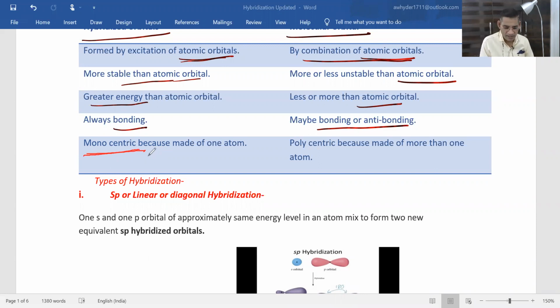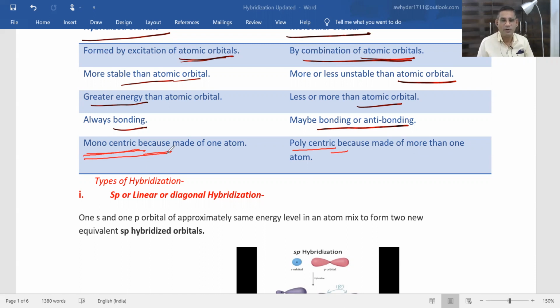While in molecular orbital theory, many atoms combine together, so there will be participation of many nuclei. So it is polycentric, while hybridized orbitals will always be monocentric only.